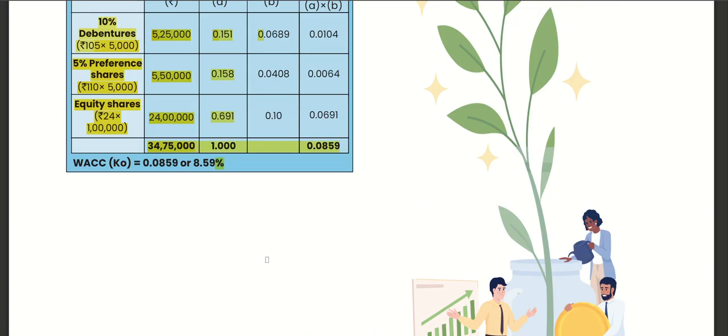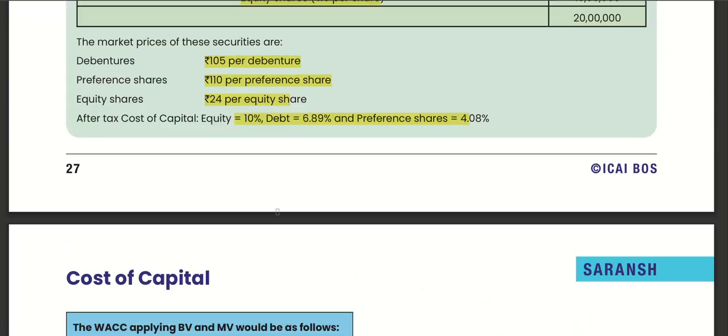So the cost of capital chapter is finished. Revision is finished.